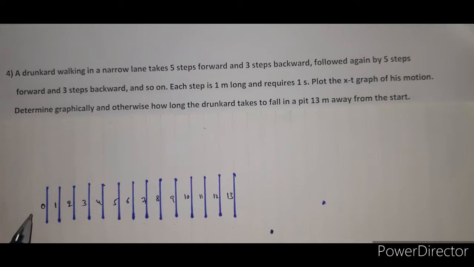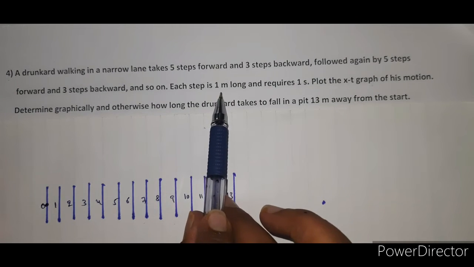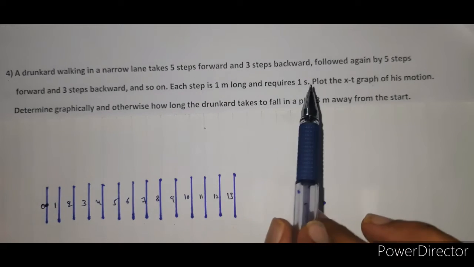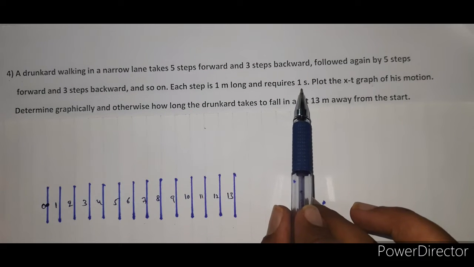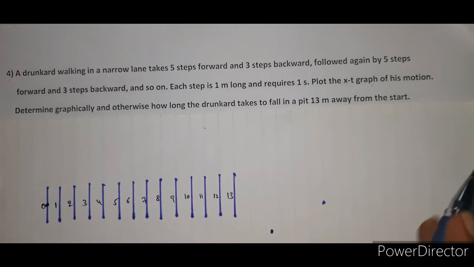See here, we will consider this as the starting point. The drunkard initially moves forward 5 steps and backward 3 steps. In this case, each step is 1 meter and requires 1 second. To cover 1 meter requires a time of 1 second.